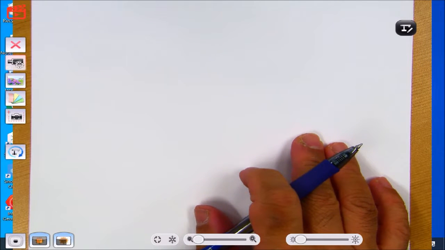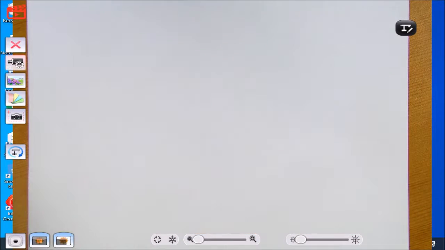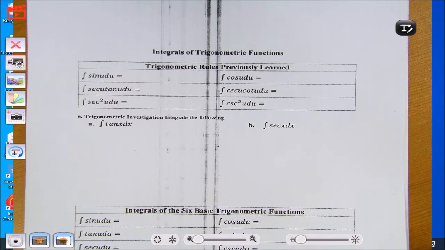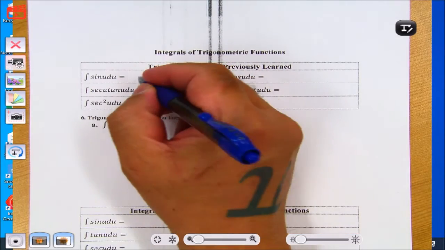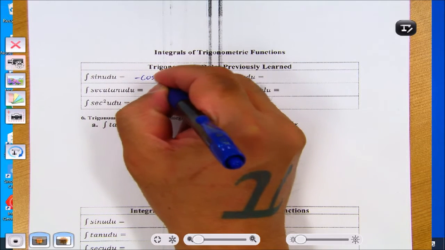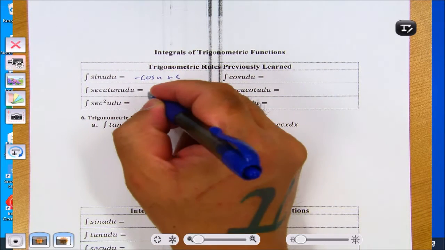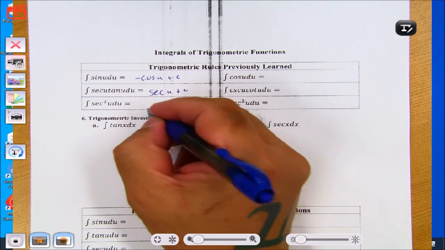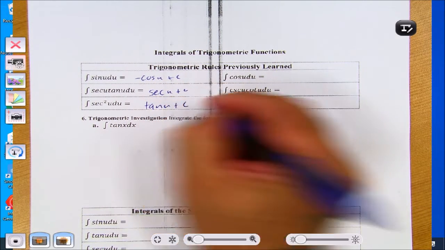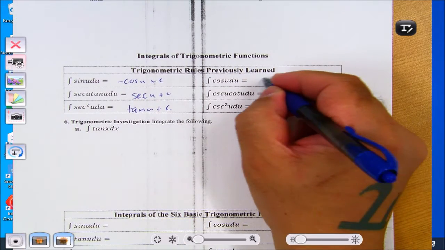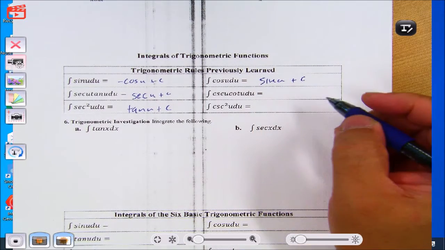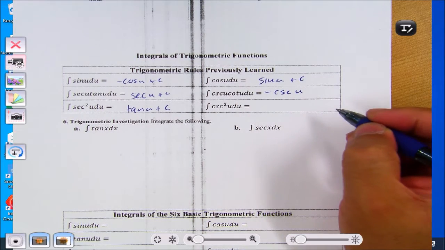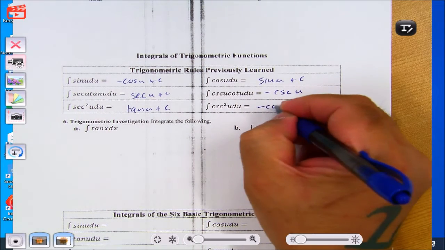Alright. Okay, moving on. Alright, so you should see this page, not as badly as mine. Okay, so you know these ones, right? Integral of sine is negative cosine. Integral of secant tan is secant. Integral of secant squared is tan. Integral of cosine is sine. Integral of cosecant cotan is negative cosecant. Integral of cosecant squared is negative cotan.